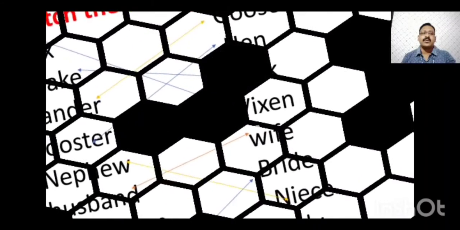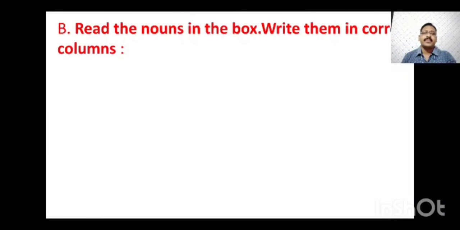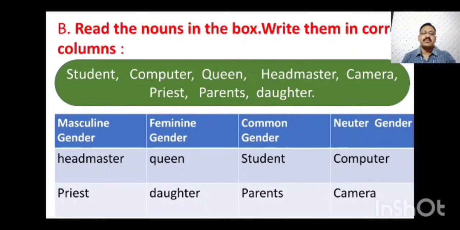Now we will move on to the next bit, that is: read the nouns in the box and write them in the correct column. A help box will be there. From that help box you have to find the correct option and write it in the blanks. This is the help box: student, computer, queen, headmaster, camera, priest, parents, daughter. You have to write these options in the blanks given below.